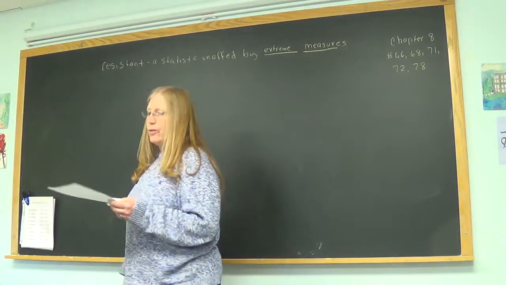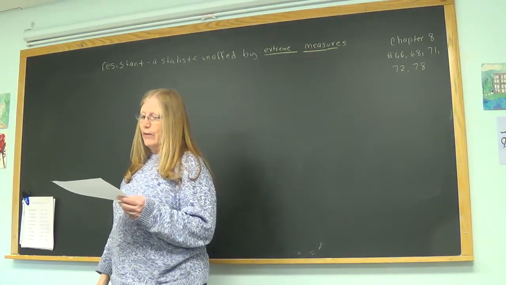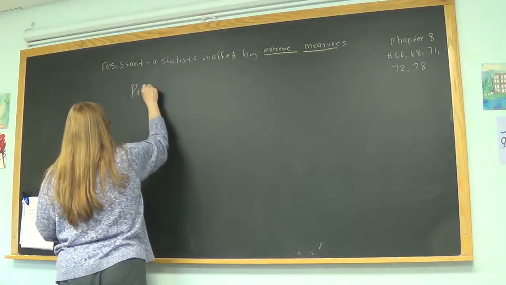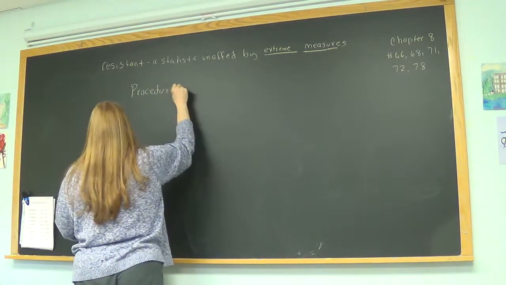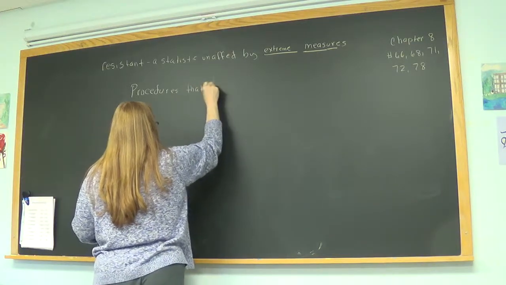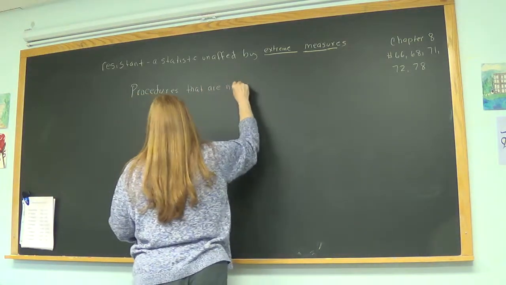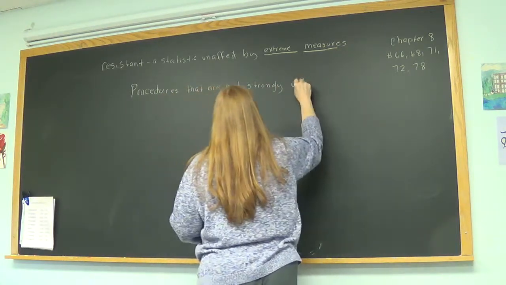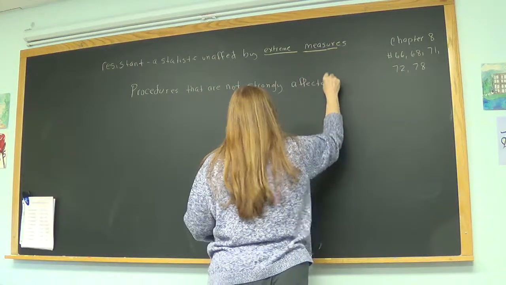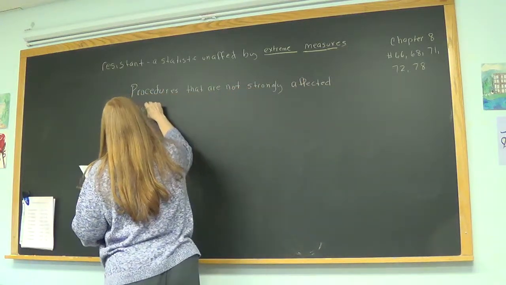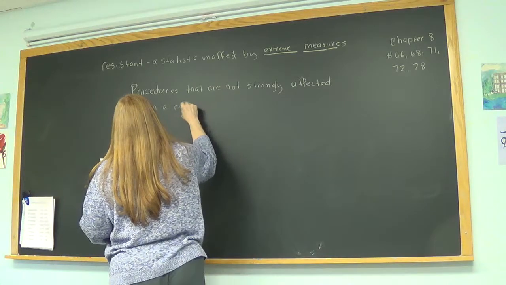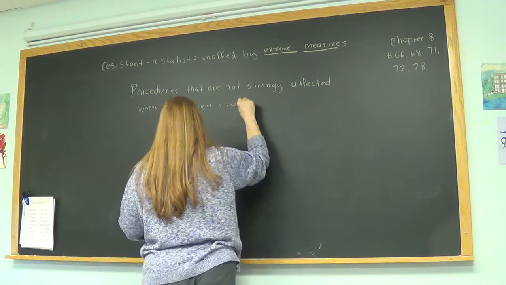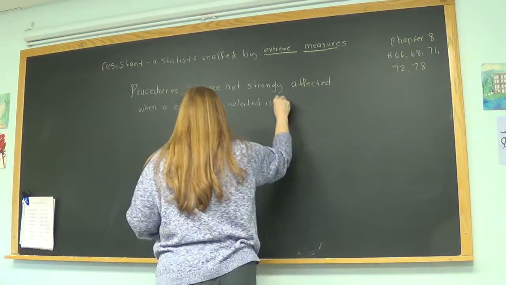Procedures that are not strongly affected when a condition is violated are called.